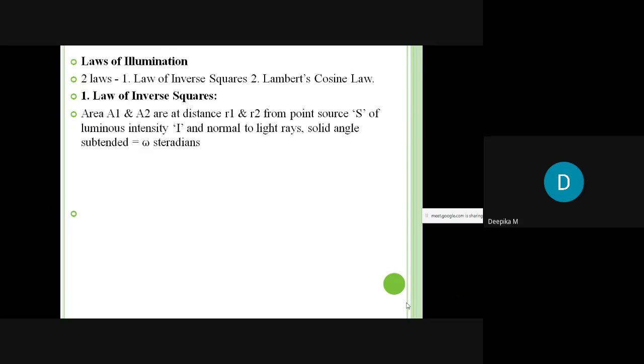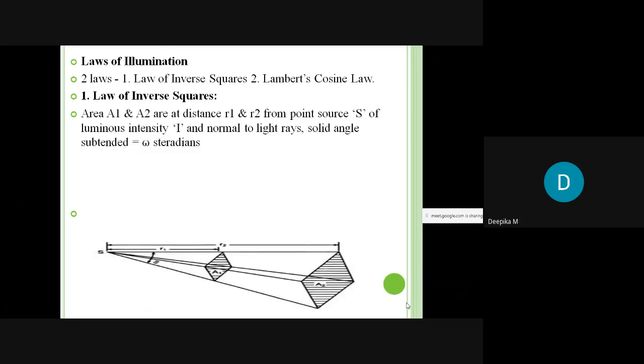The source has luminous intensity I, the surfaces are normal to the light rays, and the solid angle subtended is omega steradians. These are the terms we define in this law.